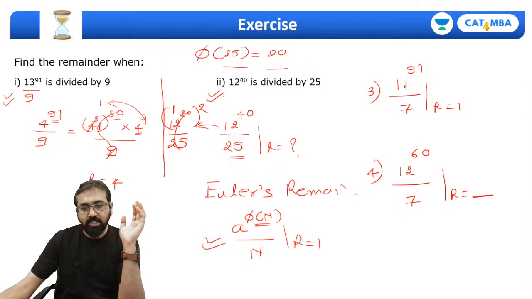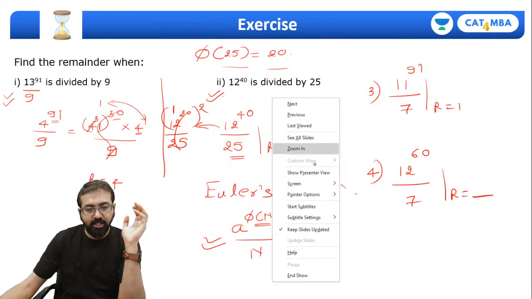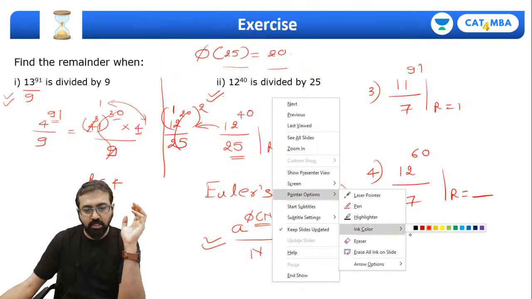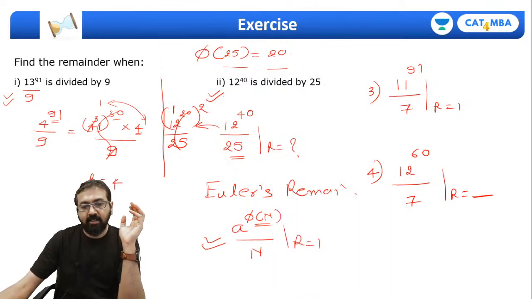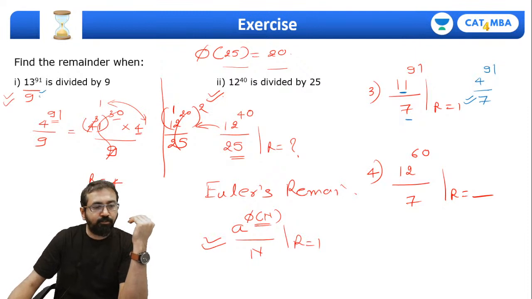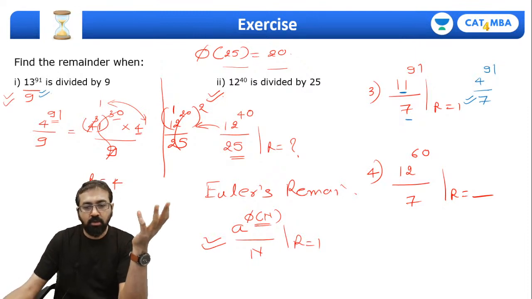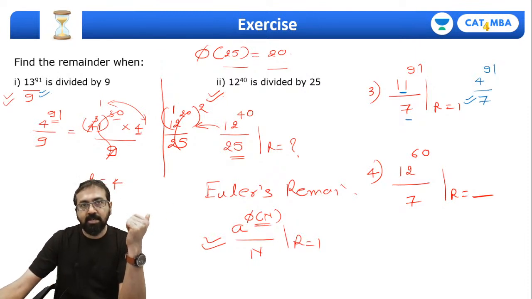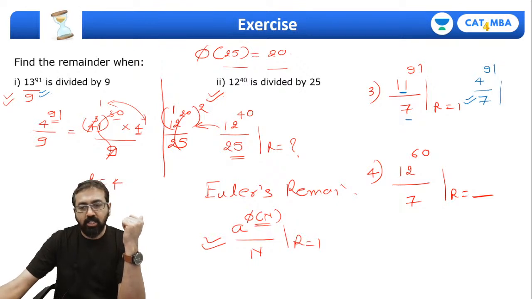Now what about this question? Let me just write it in a different way so that there is no confusion. 11 raised to 91 divided by 7. What is 11 divided by 7? Remainder is 4. So my question is 4 raised to 91 divided by 7, and it can be solved exactly in the same way. 4 cube is 64, right? And 64 divided by 7, remainder is going to be 1. So ultimately, remainder is going to be 4.